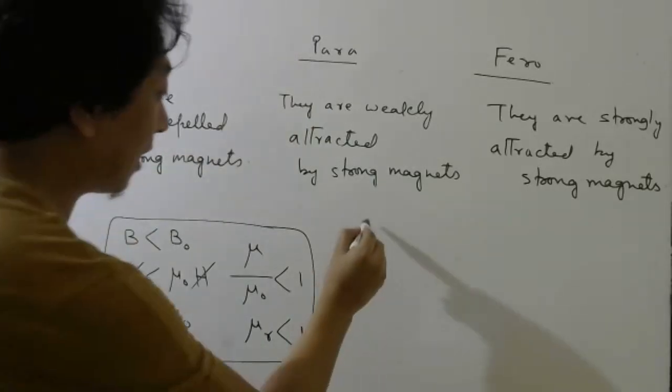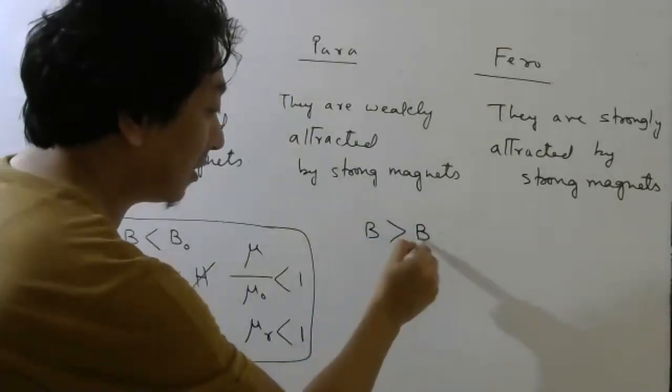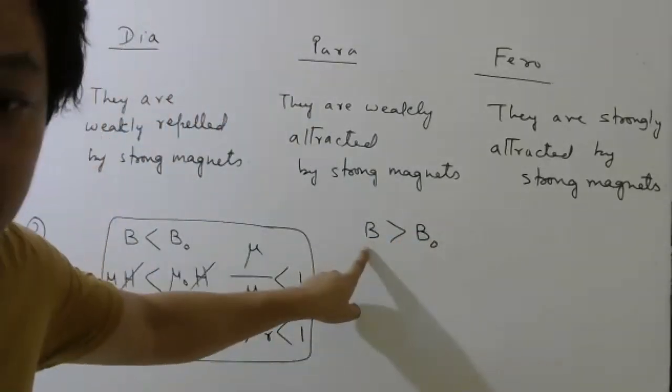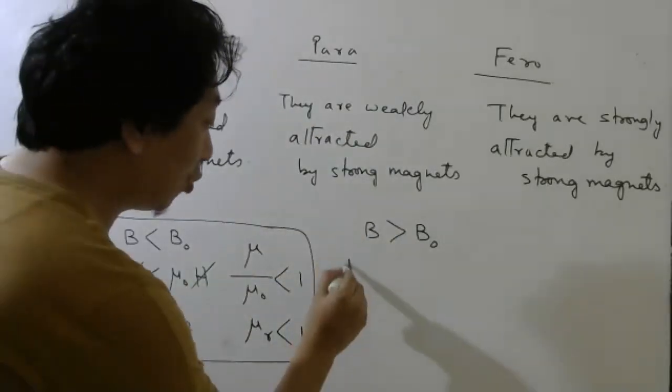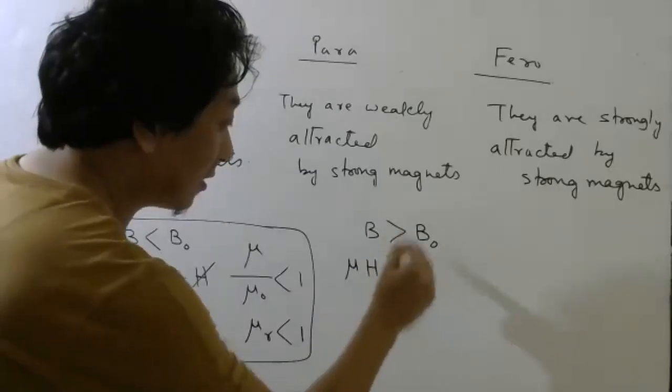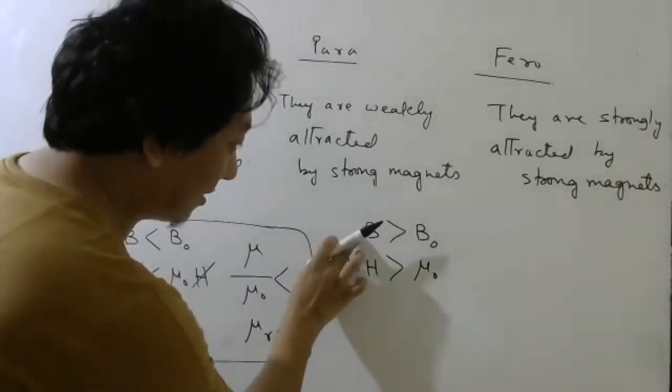For para, if I try to do fast, B is greater than B naught. Inside the material, the magnetic field is more than outside the material. Inside, how do we write? Mu H. Inside, mu naught, sorry, this is inside, this is outside.